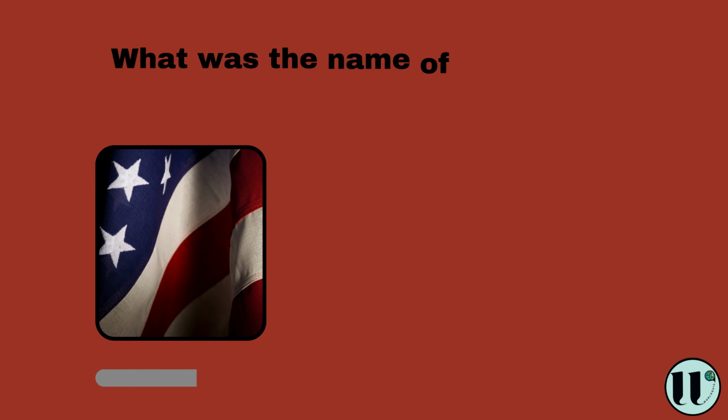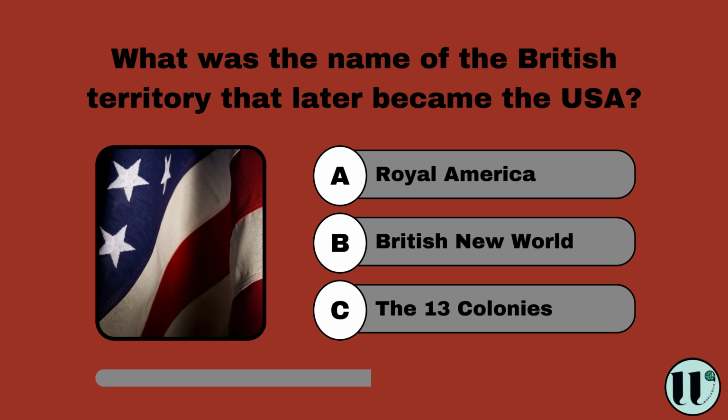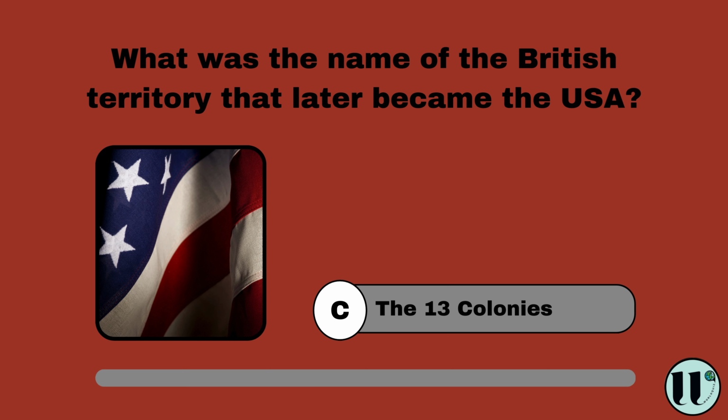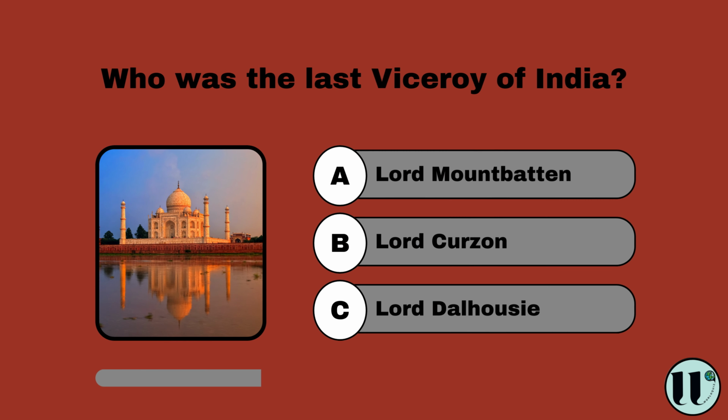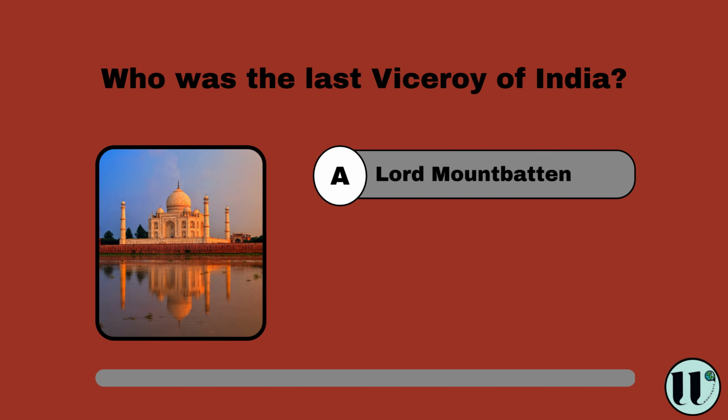What was the name of the British territory that later became the USA? Royal America, British New World, the 13 colonies. The 13 colonies. Who was the last Viceroy of India? Lord Mountbatten, Lord Curzon, Lord Dalhousie. Lord Mountbatten.